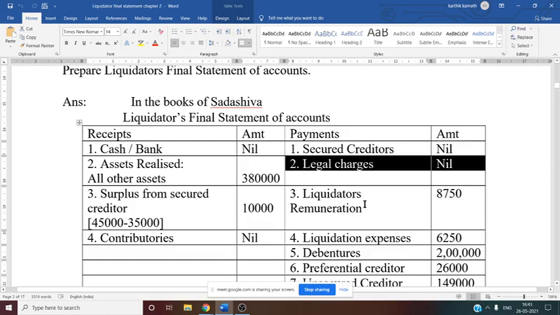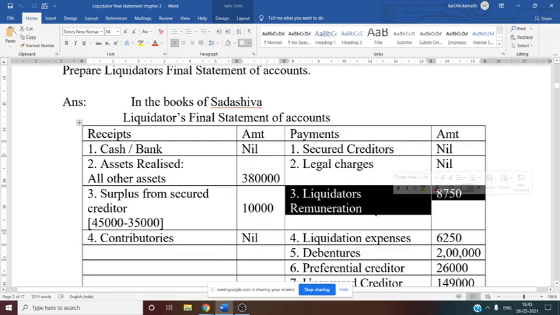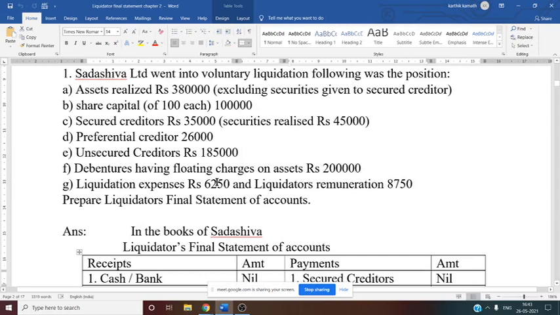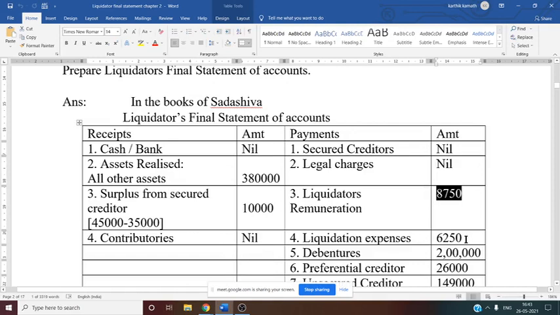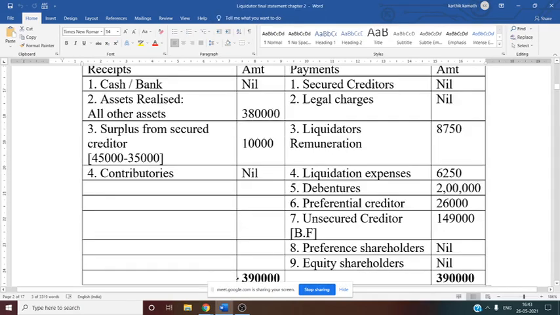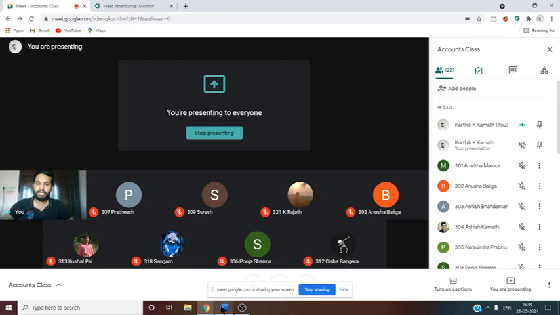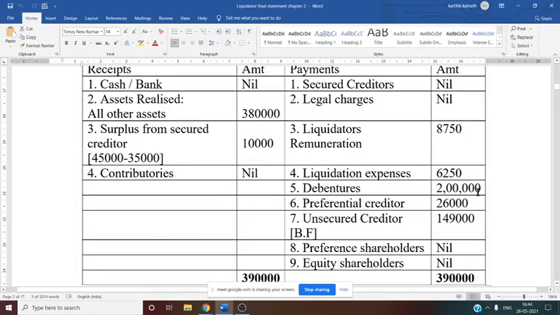Liquidator's remuneration is directly given. Sometimes they will ask you to calculate liquidator's remuneration, then you need to calculate depending upon the percentage. Here they have directly mentioned in the problem. See this, liquidator remuneration 8,750. So you can directly write here 8,750. Then liquidation expenses, that is also directly given, 6,250. Debentures also directly mentioned in the problem. The debenture has floating charges on the asset, so that you can write directly, that is 2 lakh. Preferential creditor, again they have mentioned it directly, 26,000 in the question.